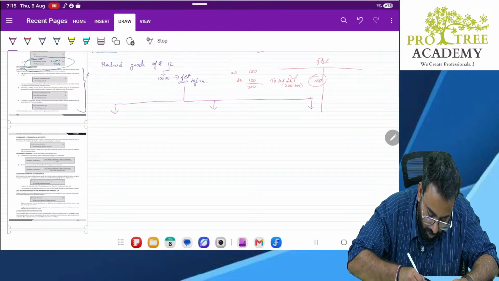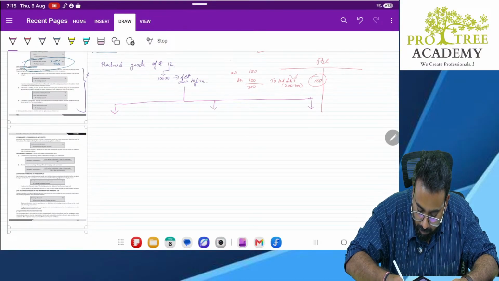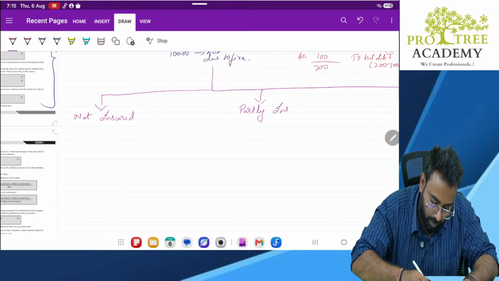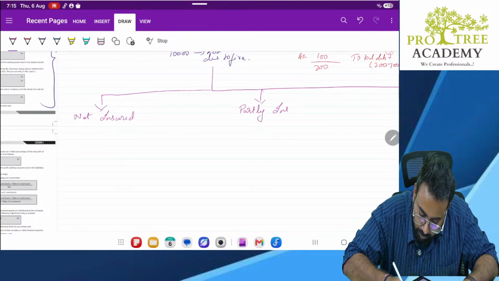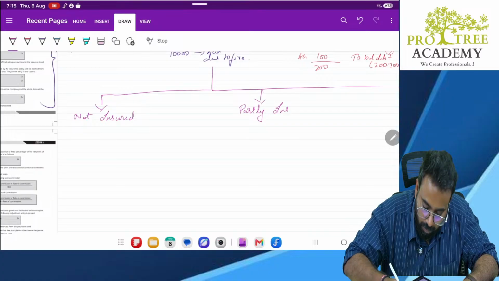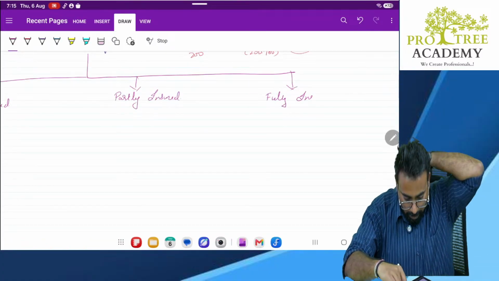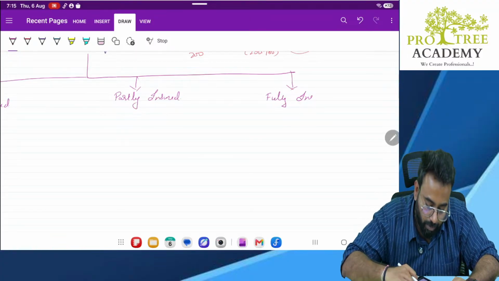Not insured at all. Partly insured. Fully insured. Three circumstances: one is not insured at all, one is partly insured, one is fully insured.